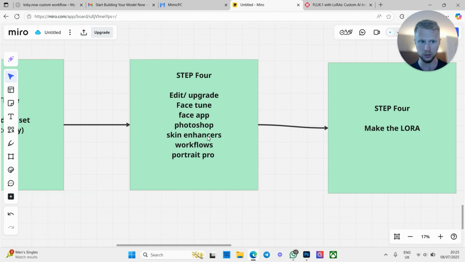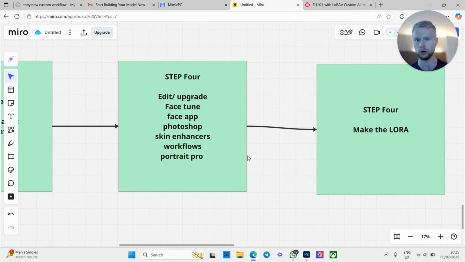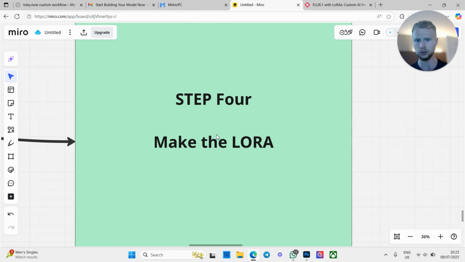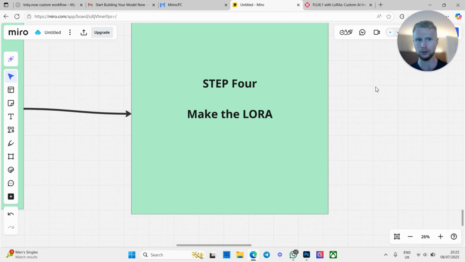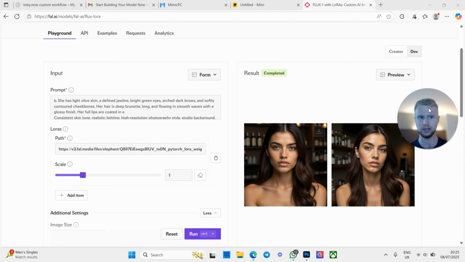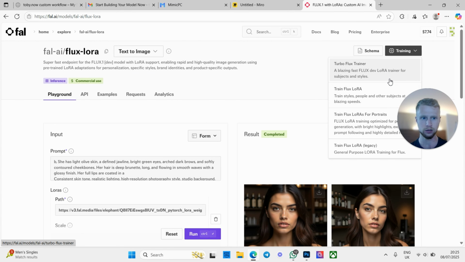So yeah, all of these things are going to help you enhance your images. And then what you want to do is train your final Lora. Now, once again, the Lora that we're going to be training is the same as what I showed you earlier. It's simply the fast train Lora, that one there.